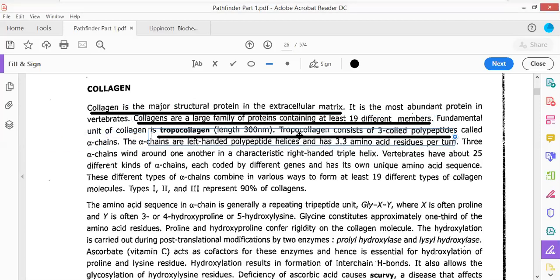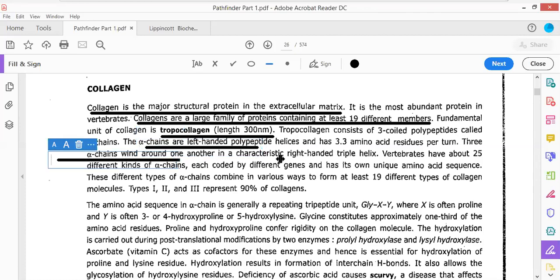Now, what are these tropocollagen molecules? Tropocollagen molecules are the constituents of collagen. The subunit of collagen is tropocollagen. Tropocollagen consists of three coiled polypeptide chains called alpha helices. Each alpha helix is a left-handedly coiled polypeptide helix, with 3.3 amino acid residues per turn. Three alpha helices are wound around one another in a characteristically right-handed triple helical structure.